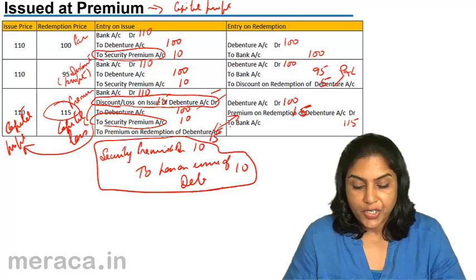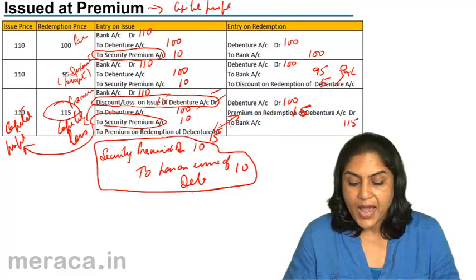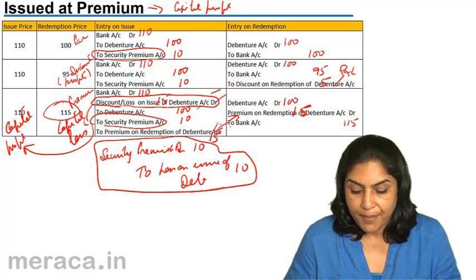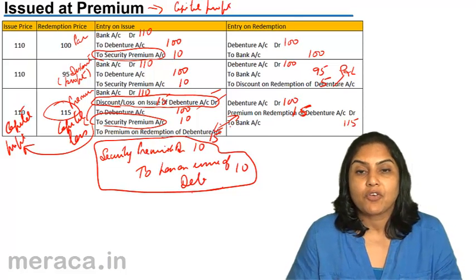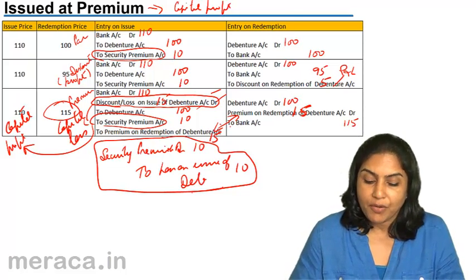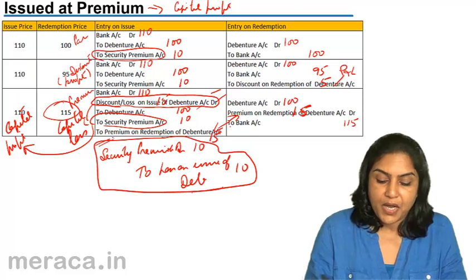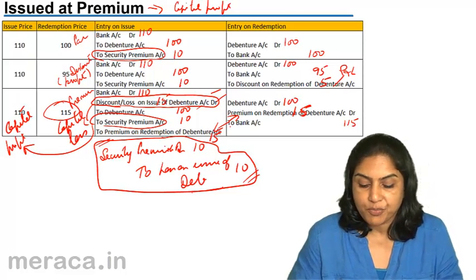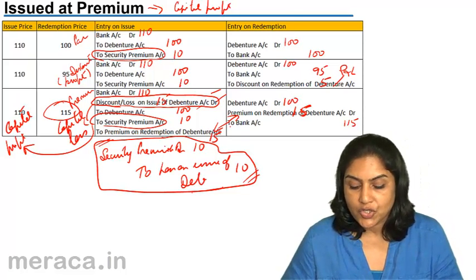Since securities premium is a capital profit and loss on issue of debentures is a capital loss, it is set off against one another. So normally an additional entry is passed whereby securities premium is debited and the loss on issue of debentures credited with the lower amount.